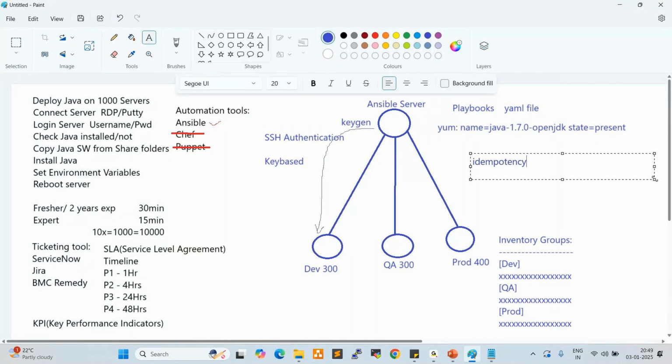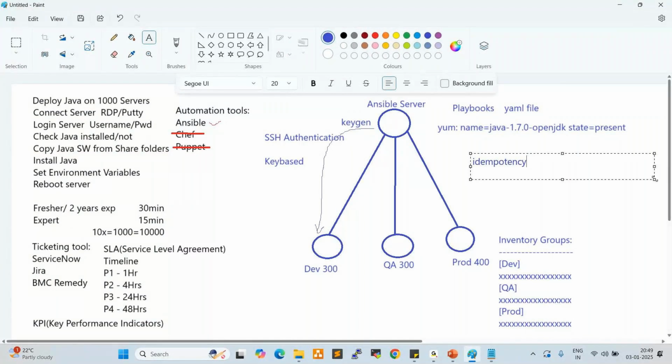For example, we have 1,000 servers available in the project. 500 servers already have Java deployed, and the Java team is already working. The other 500 servers do not have Java. So I prepared a shell script and I trigger the script on all servers. Whatever servers already have Java, the Java will be removed first. It will redeploy again on all servers.